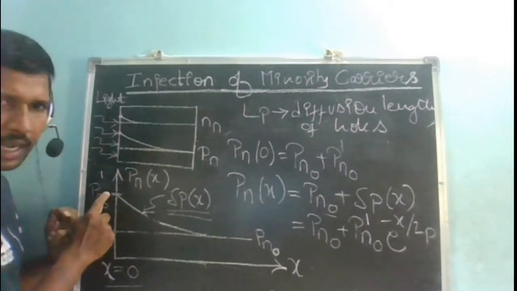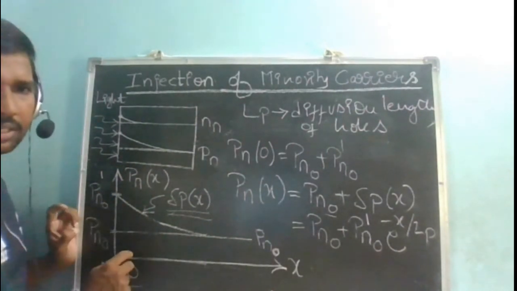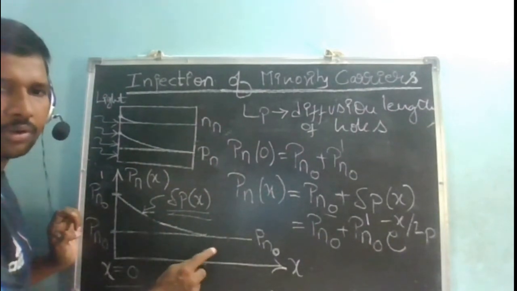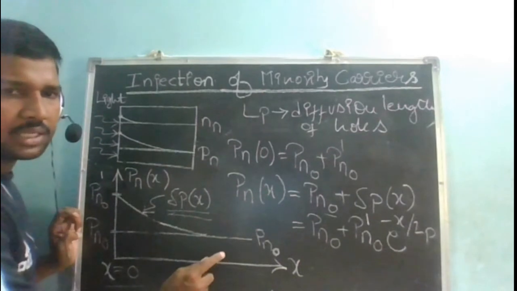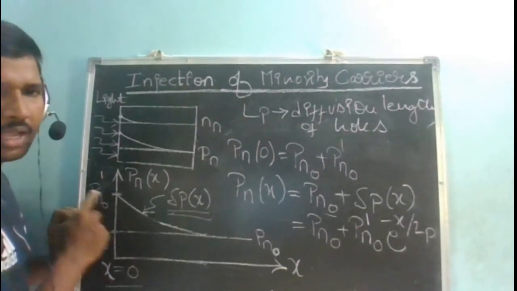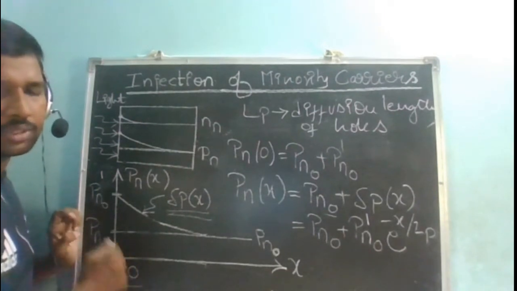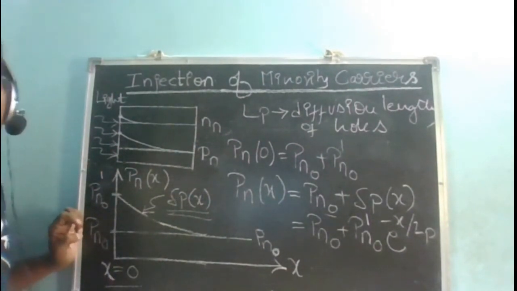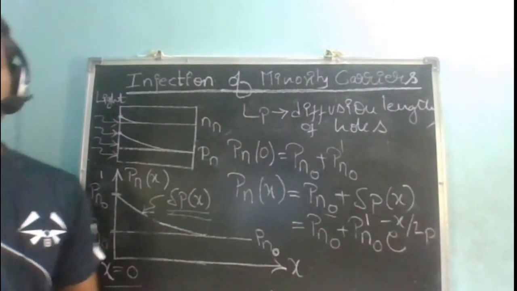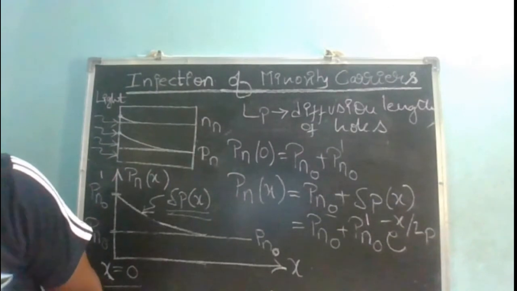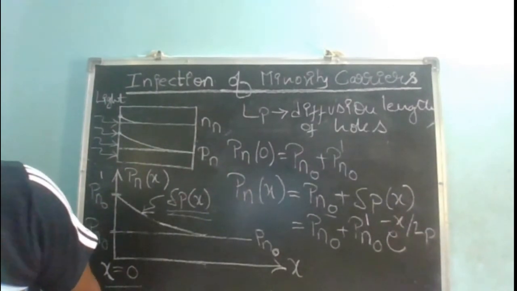And this 100 is going to decay exponentially. Here it is 99, 98, 97 and so on, they are going to decay. And at what distance do they become 1 by e times of this 100? At x equal to Lp. So that Lp is called the diffusion length of the holes. Is this fine? Yes or no? Yes, sir. Okay, so on similar lines we can extend to P type also.